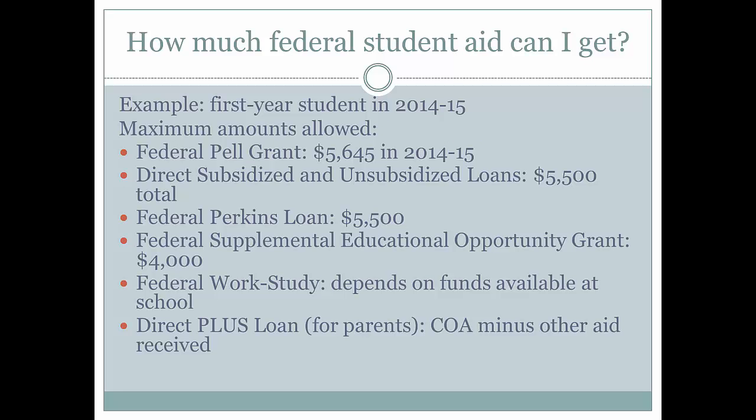Here is an example of a student receiving aid in the 2014-2015 school year. As you can see, they qualified for multiple kinds of aid: a Pell Grant, a subsidized and unsubsidized loan, a Perkins loan, an EOP grant, work study, and a Direct Plus loan. This allows the student to have several options in how they finance their education.